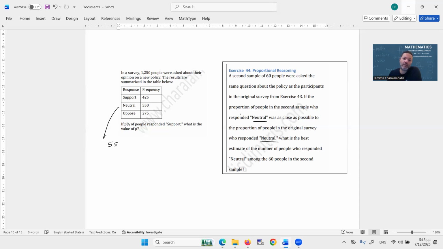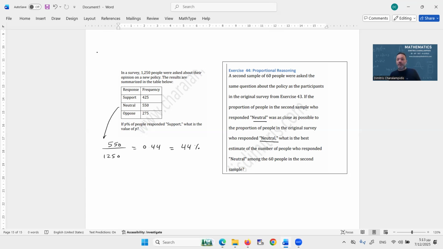originally we had 550 out of 1250. Let me use my calculator for that. 550 out of 1250. This is 11 over 25, which is the same as 0.44. So this is 0.44, which is 44%. So we had 44% on both surveys who answered in a neutral way.